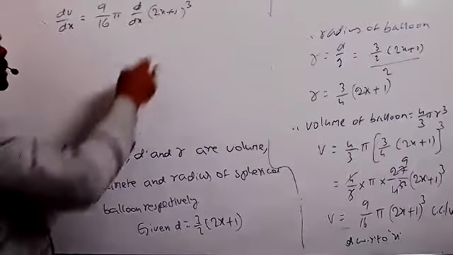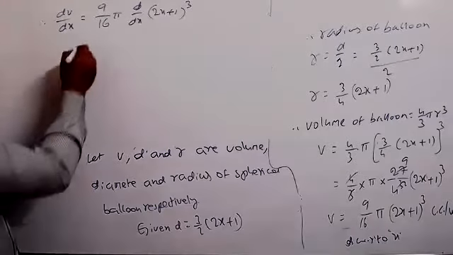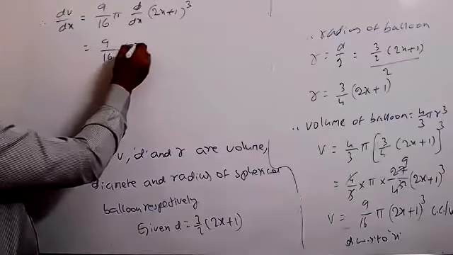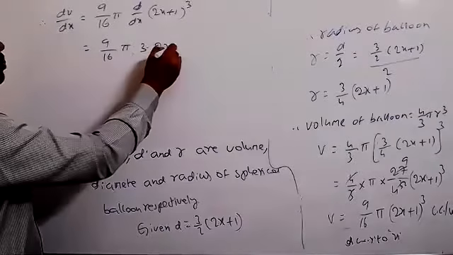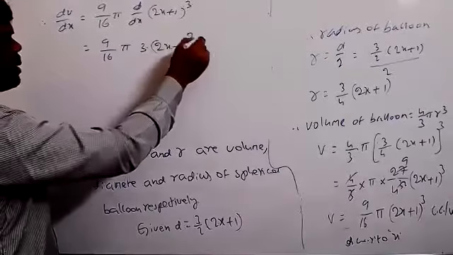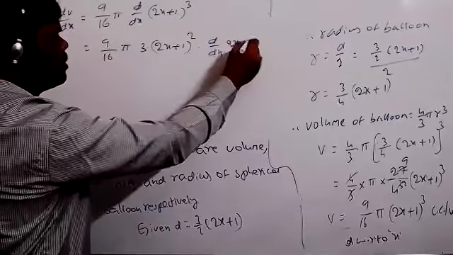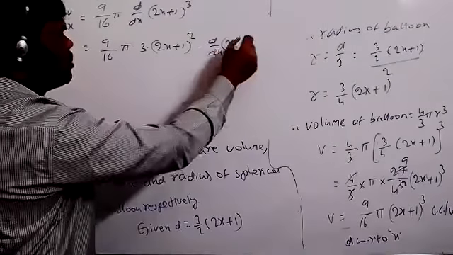It's like x power n. So 9 by 16 pi into 3 into 2x plus 1 whole square into again d by dx of 2x plus 1.